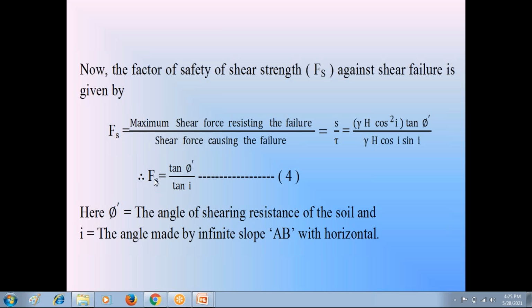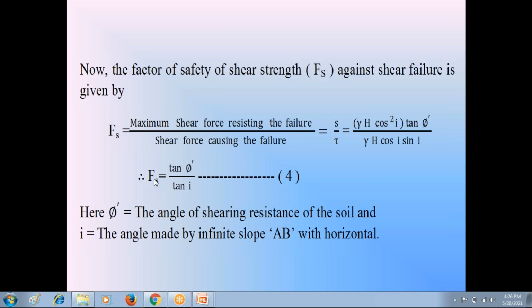If the factor of safety is more than 1, soil slope is stable. Factor of safety equal to 1, that is called critical condition. Factor of safety less than 1, that is the most dangerous condition, about to fail, or anytime it is subjected to failure. It leads to landslide.